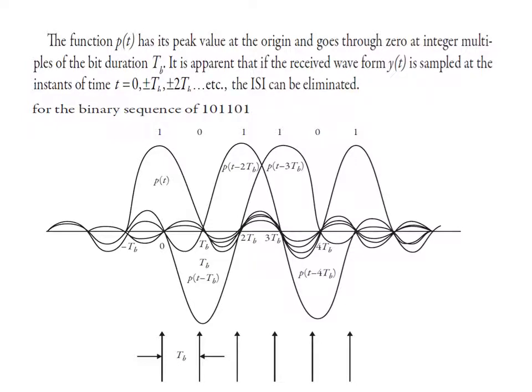Now let us discuss the limitations of the ideal Nyquist channel.